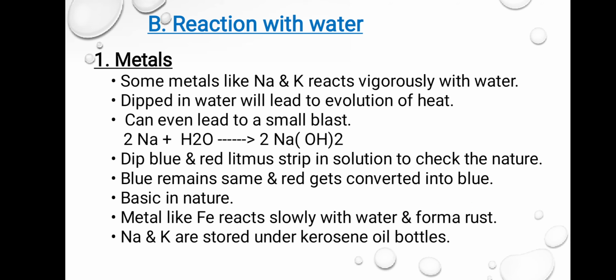Now, as we said that sodium and potassium react very vigorously with water and may lead to fire. So, we can protect them by putting them in kerosene oil bottles. Just because if they react with water, it may lead to a small blast. So, we put them in kerosene oil bottles.